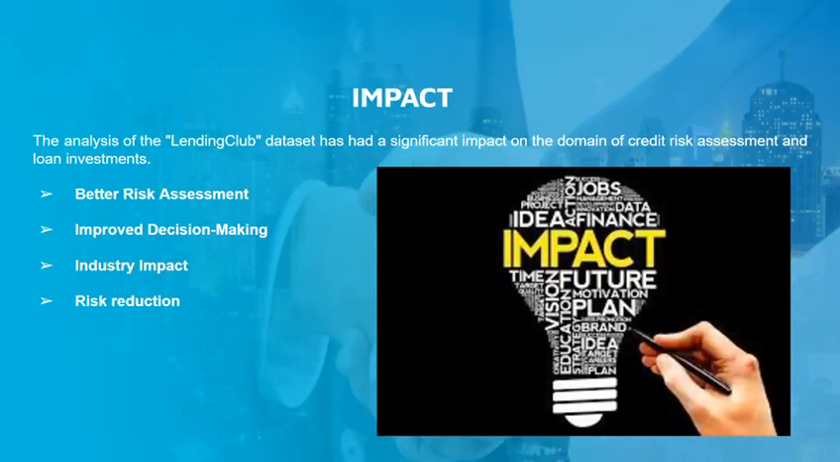The insights gained from this dataset have improved decision making in the lending sector by identifying key factors that impact loan default. Secondly, these findings have had a broader industry impact, enabling lending platforms and financial institutions to enhance their loan approval workflows, risk management procedures, and portfolio management. At last, by using the random forest classifier and their analysis, lenders can effectively reduce risks by identifying high-risk loan applicants and implementing appropriate risk reduction measures.